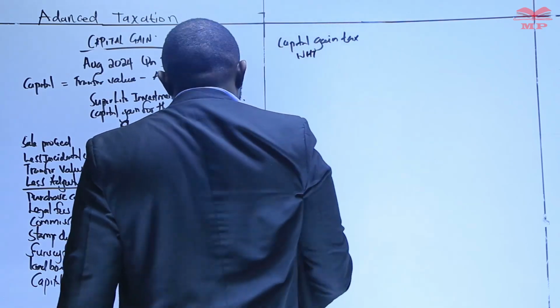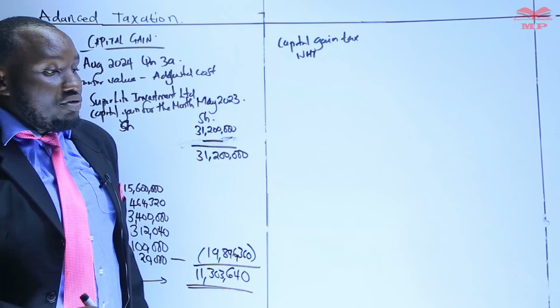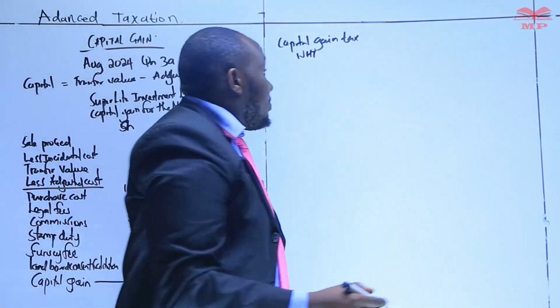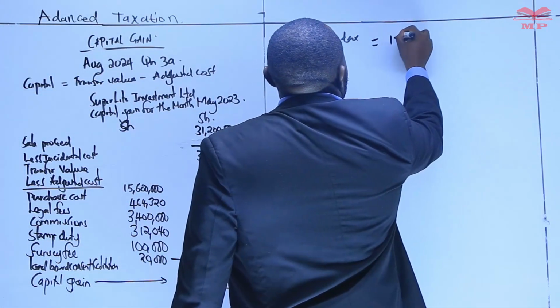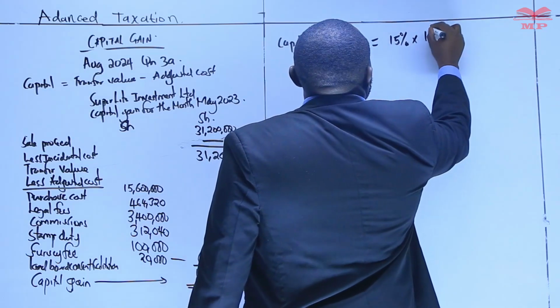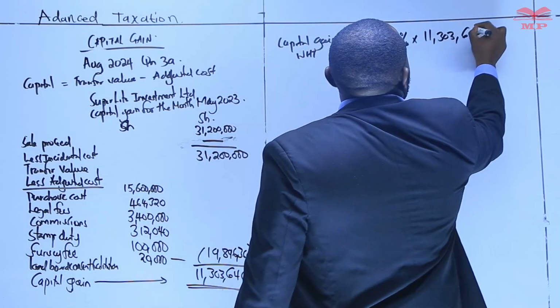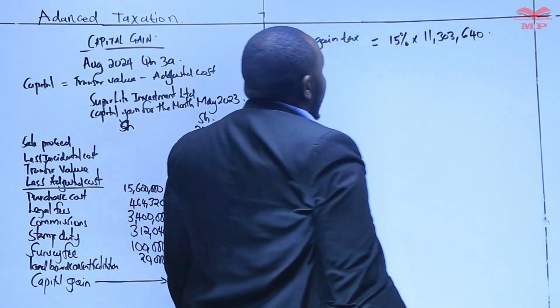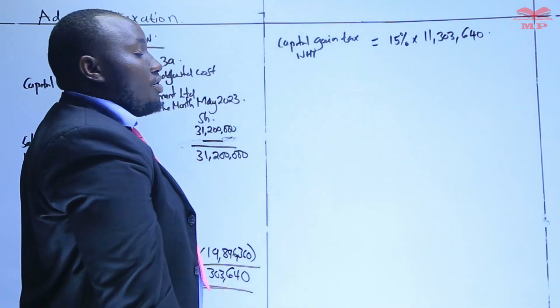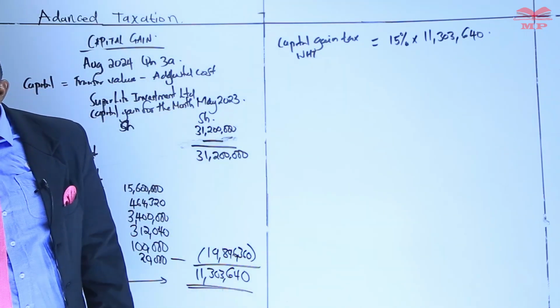The withholding tax, we know that that is 2023. So the rate for that time, for 2023, we know is 15%. So we get the capital gain tax, which is 15% times the figure of 11,303,640.